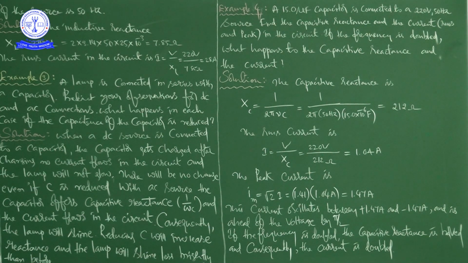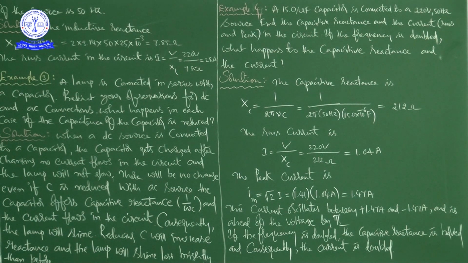Okay, right. So, in this class we discussed 4 example problems. In example 1, he asked to calculate resistance, the peak voltage of the source, and the RMS current through the bulb. In the second example problem, regarding the inductor, he asked to calculate inductive reactance, then the RMS current in the circuit using the formula I is equal to V by XL.